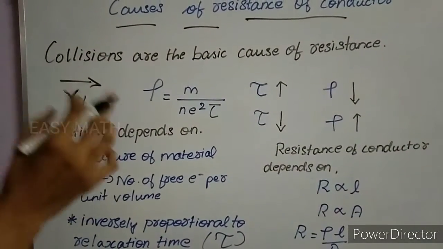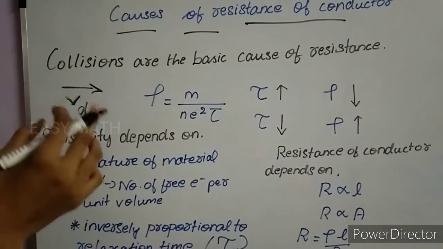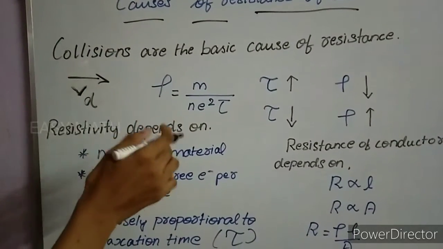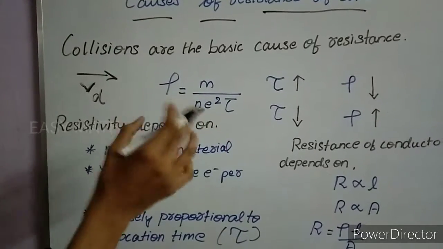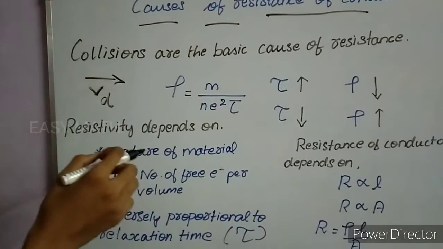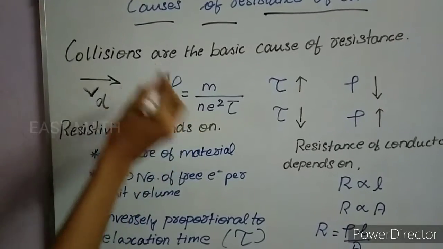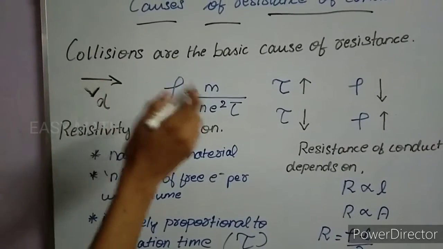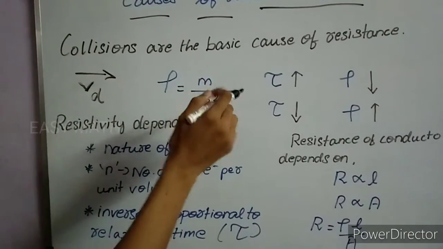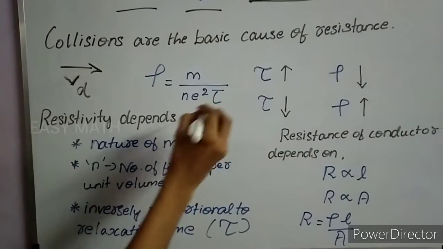On their way, the free electrons frequently collide with the positive metal ions, and their motion is opposed. This opposition to the flow of electrons is known as resistance. The larger the number of collisions per second, the smaller is the relaxation time. We know that if an electron collides a larger number of times per second, then the relaxation time tau will be lesser.